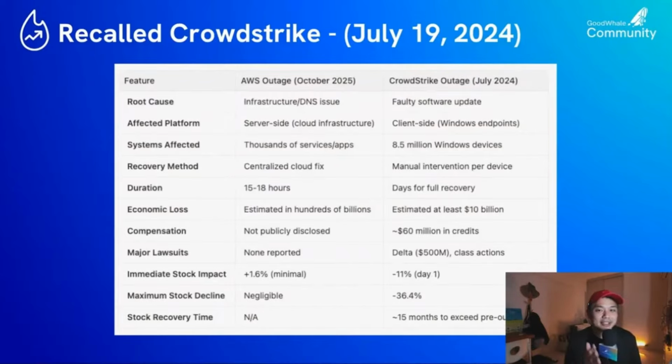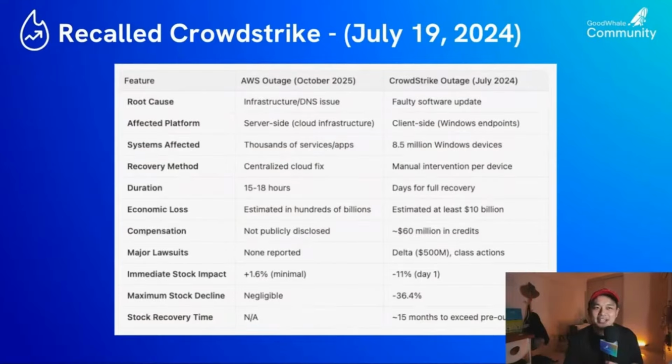And also AWS took a shorter time to recover in a sense, because AWS can do all the fixing, compared to CrowdStrike, which needs to go to the client end to do all the fixing. Although it's still like 15 to 18 hours, it's still shorter compared to CrowdStrike. But from what they conclude, the economic losses might be bigger because it affected a lot more parties. Not forgetting Amazon AWS is the biggest cloud solution provider. So there's not much being disclosed, but yeah, that's why the stock price isn't affected as much.